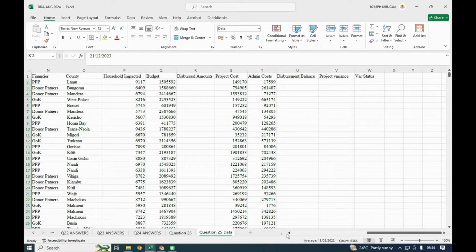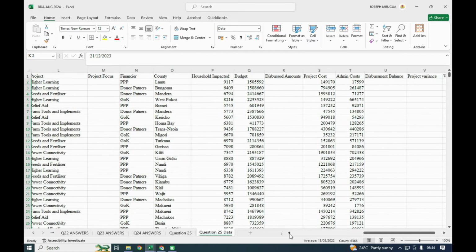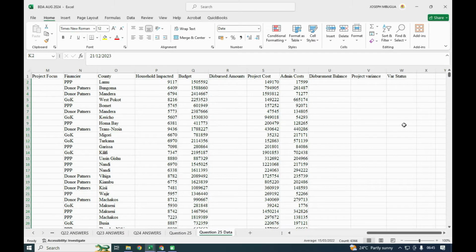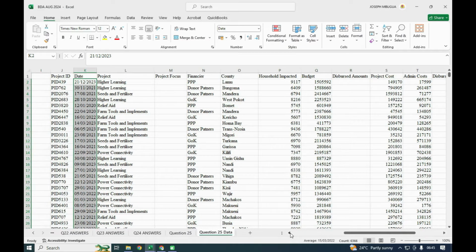So we need to use formulas or functions to fill M, R, U, V, and W. Those missing values are for 5 marks: 1, 2, 3, 4, and 5. So each column is 1 mark. Fixing each column, and we have seen we have 6,300 and something entries.